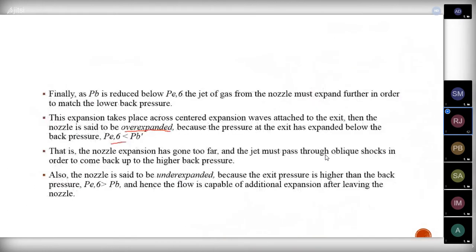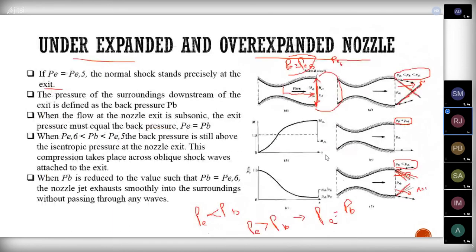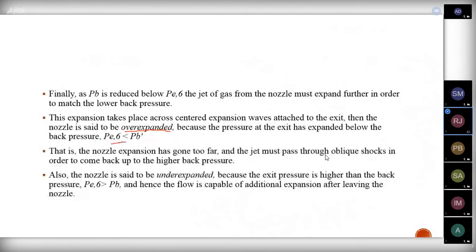And if the exit pressure is greater than atmospheric pressure, we will be having oblique shock solutions. Here you can see this oblique shock formed from this corner. It will behave like a compression corner, and oblique shocks will be formed. And after the shock interactions, the Mach number thereby reduces after this. So that's all.